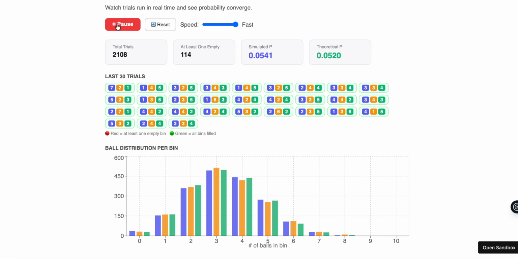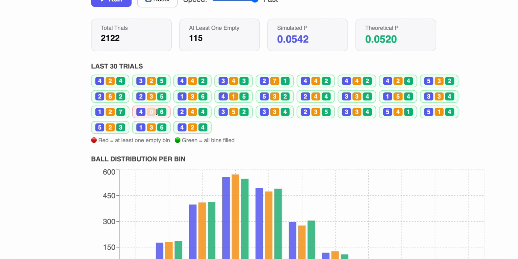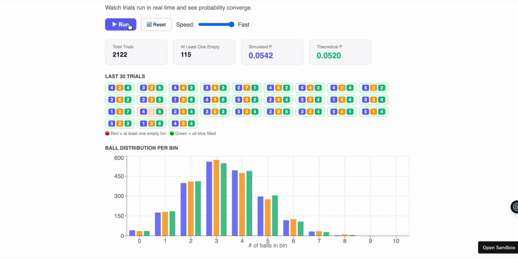And if we pause the simulation, we can see that out of these last 30 trials, only one of them satisfies our condition, this time with just the middle bin being empty. So it's pretty cool. You can visualize this problem.